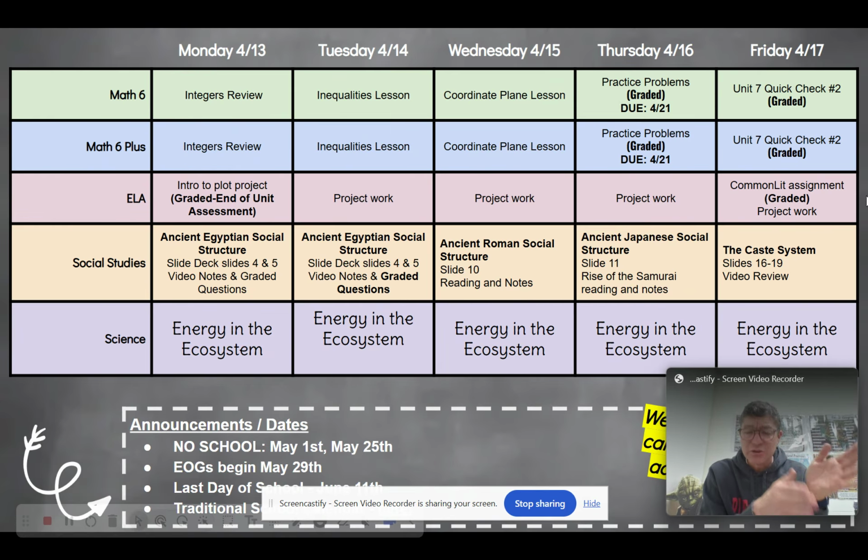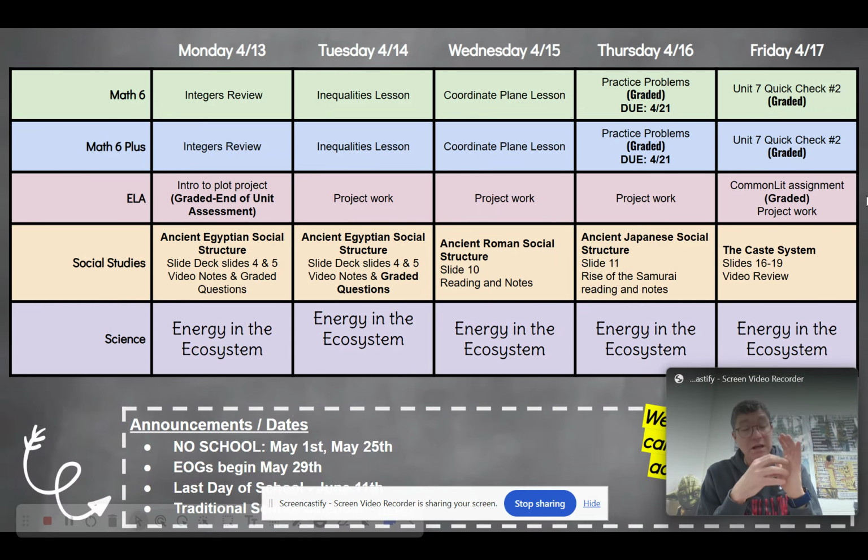And so we'll be doing notes and slide decks, understanding what each of those are. And then we're going to do a fun, I think, project that will happen into the next week after this. It's called the social structure dinner party. And students will be assigned one of the roles within these social structures. And then they have to write a biography poem, or a bio poem we call them, about their character. What was their life like? What did they think? How did they feel? How did other people treat them?